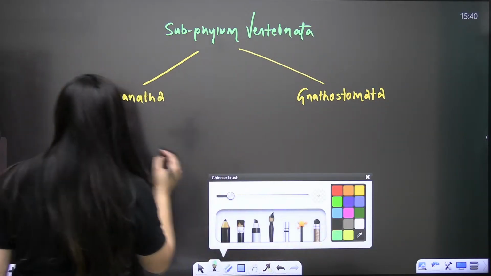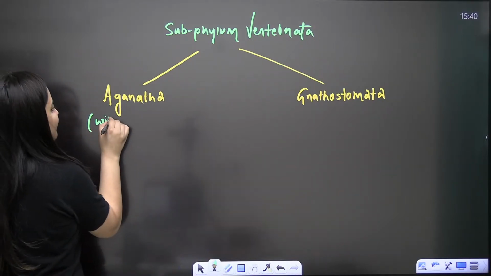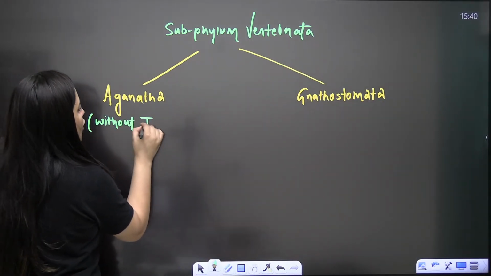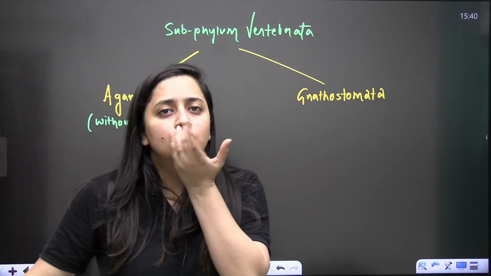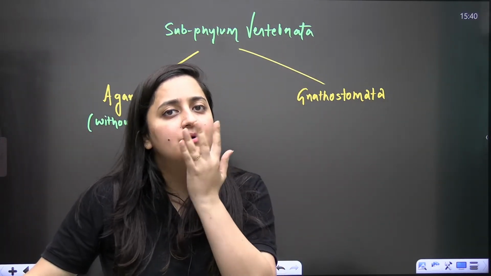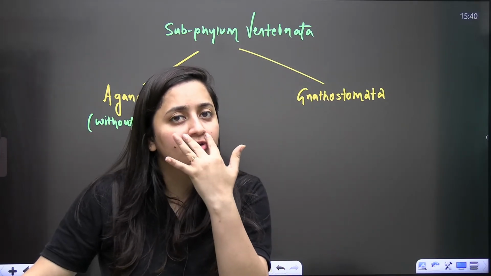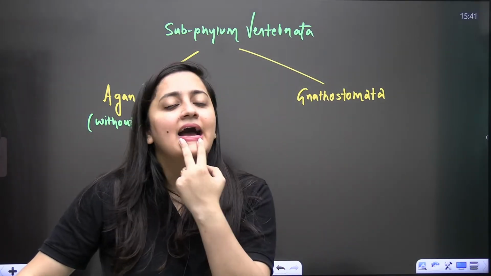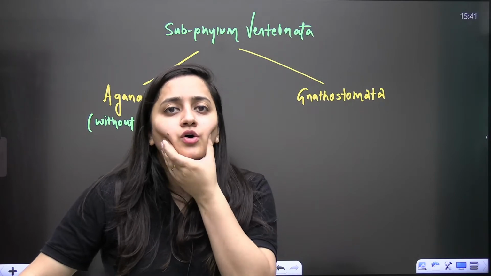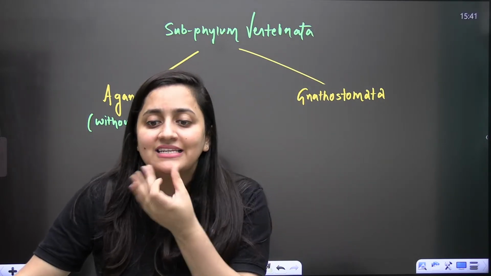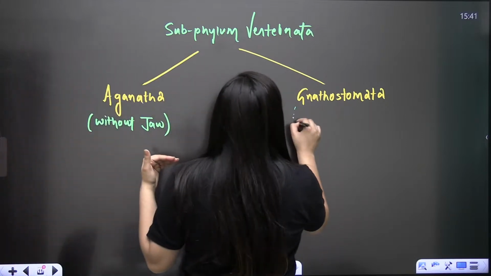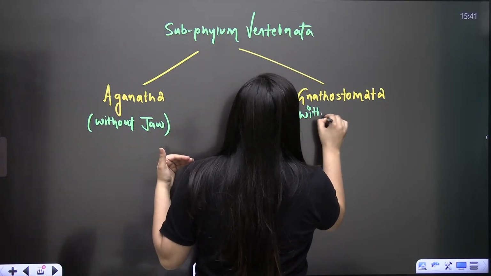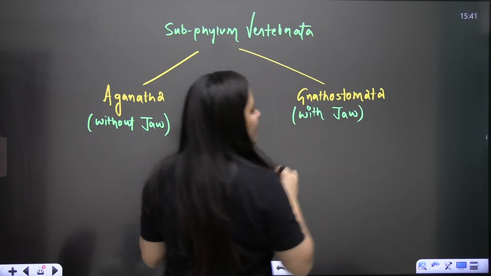Agnatha means without jaw. There will be no jaw, right? You know, jaw. See, upper jaw, lower jaw. Upper jaw is made up of 2 bones by the fusion of 2 maxillae, and the lower jaw, the only movable bone of skull, that is mandible. So Agnatha without jaw, and Gnathostomata, of course, they have the jaw.